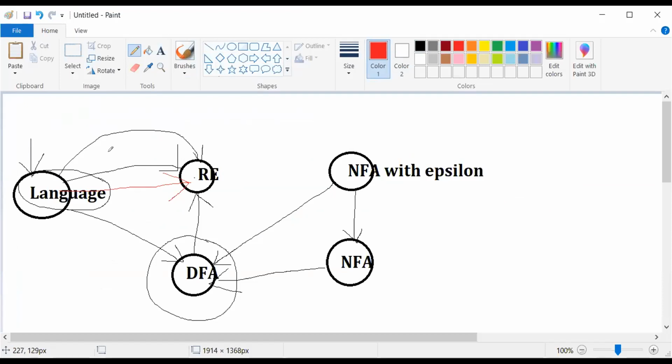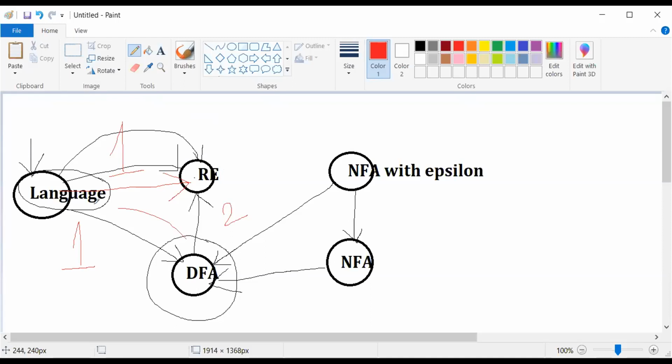Constructing a regular expression from a given language is a one-step process. When you are able to understand the language, when you feel that the language is simple, you can do that. But the second process is a two-step process. The first step is to construct the DFA, and the second step is to construct the regular expression from the DFA.